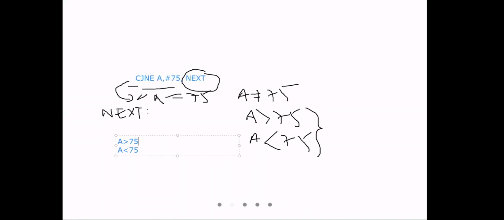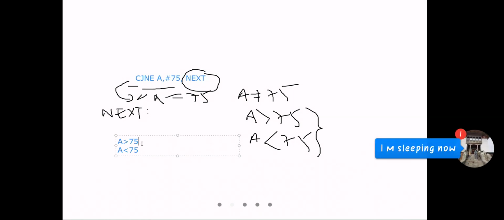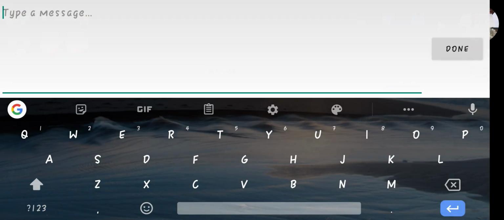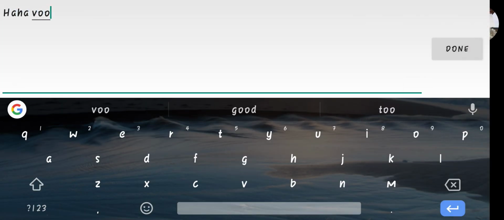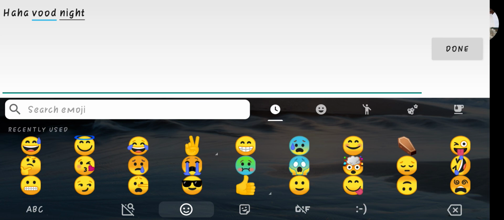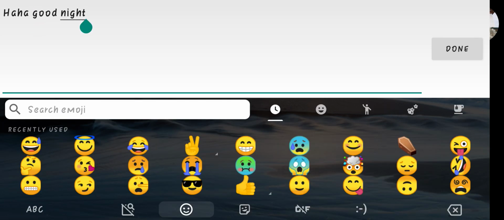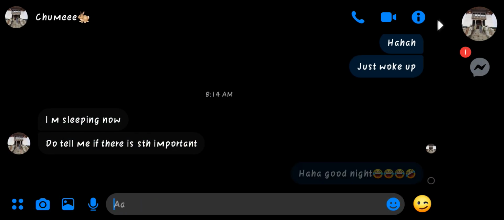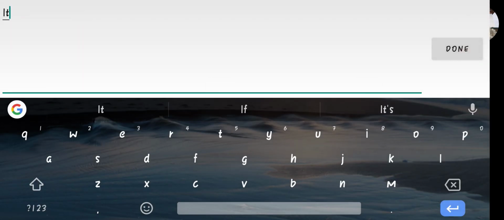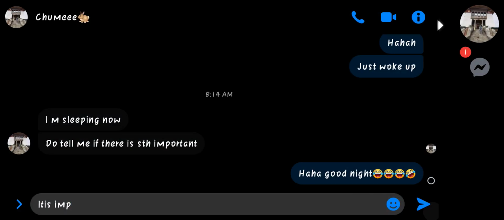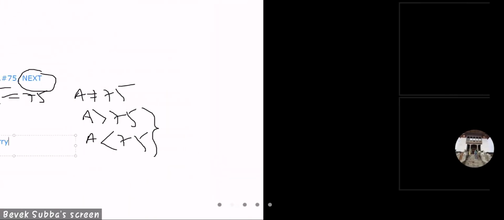When this is the condition, there is no carry. Why? Because CJNE does a subtraction, but you know when A is greater than this value, obviously this subtraction will be done and there will be no carry. If A is less than 75, A minus 75 will give a carry.